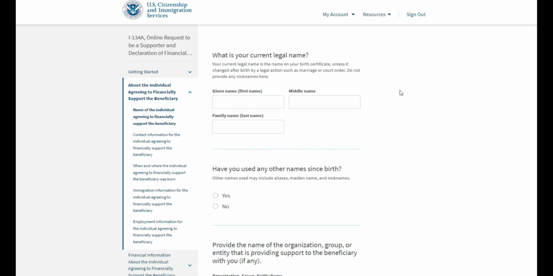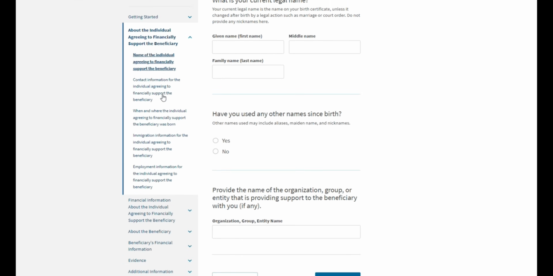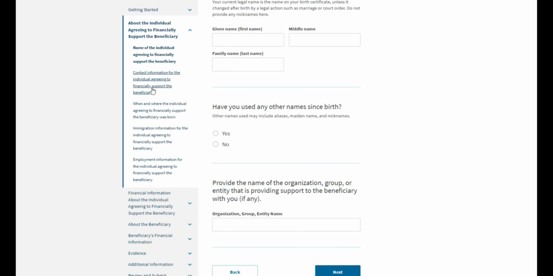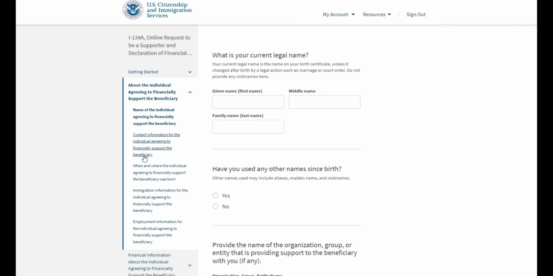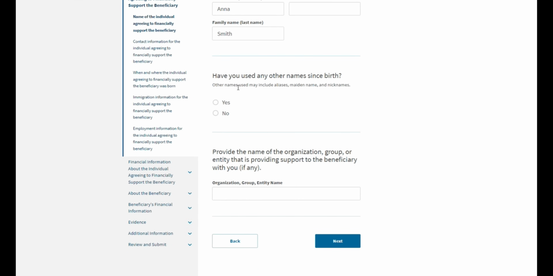Now we are moving on to the information about the individual who is agreeing to financially support the beneficiary. So as a supporter, this section is all about you. On the left-hand side, you will be able to track where exactly in the form you are. So this is currently where we are. So provide your current legal name. Next, have you ever used any other name since birth? You can either say yes or no.